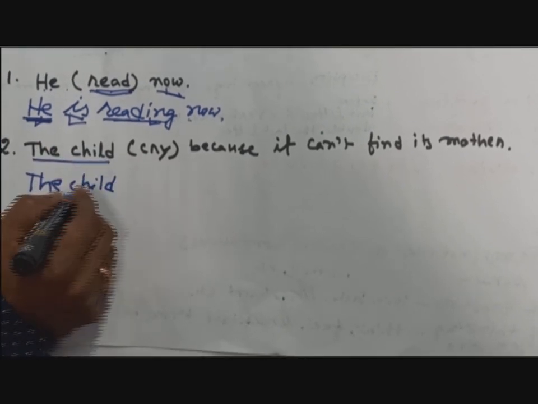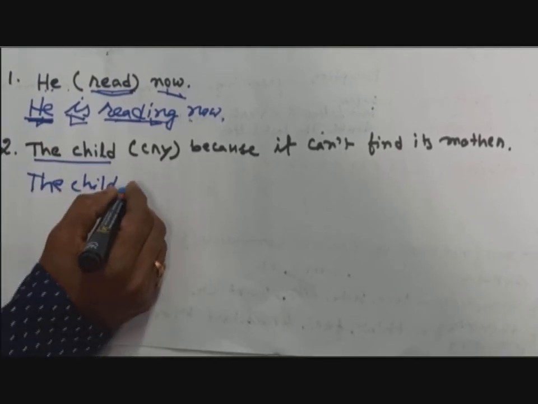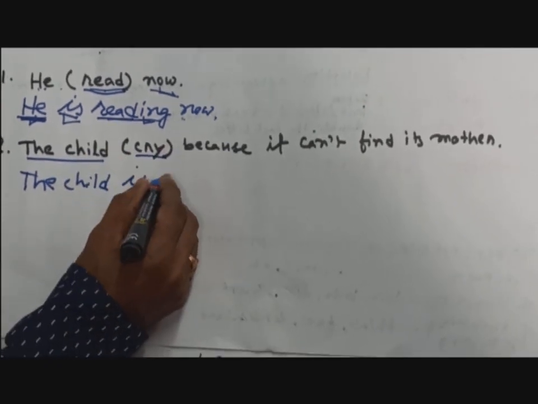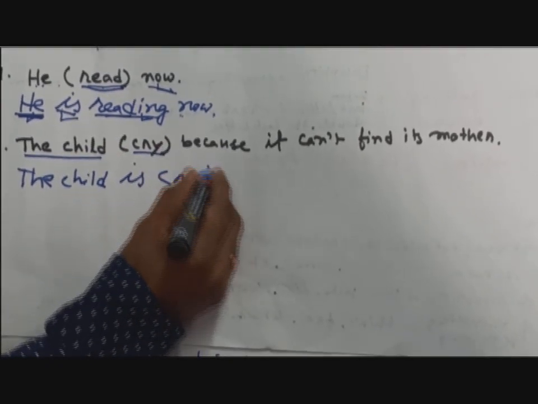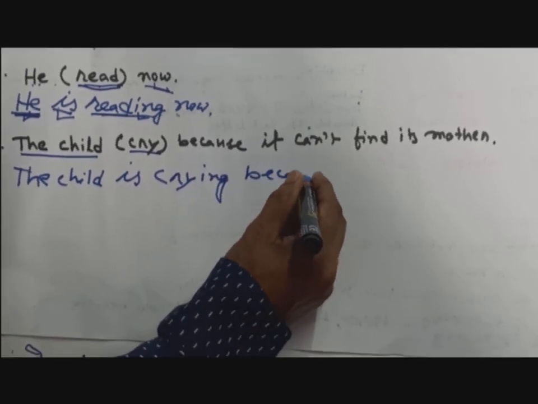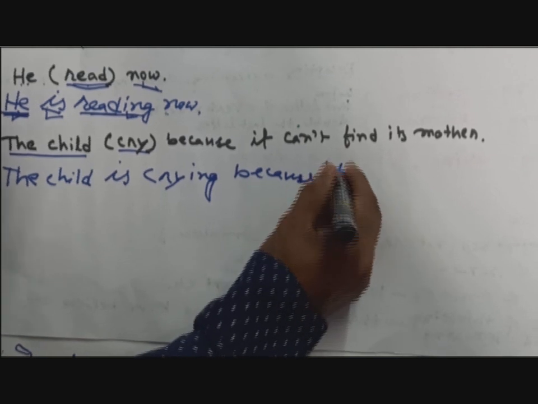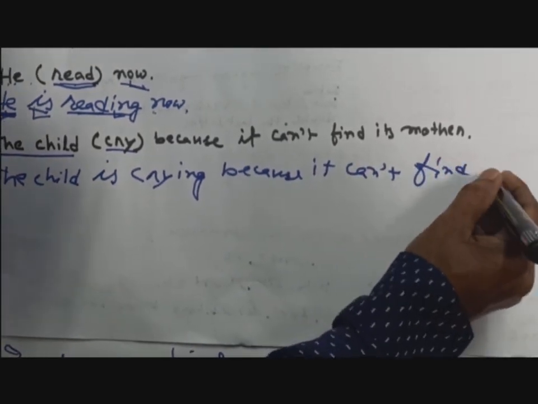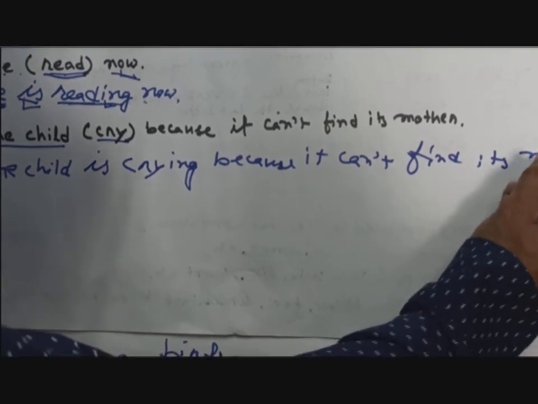So after putting child, what be verb do we have to put? The child is singular. That's why you have to write is as the be verb. Then you have to add ing with the main verb, that is crying, and you have to write because it cannot find its mother.